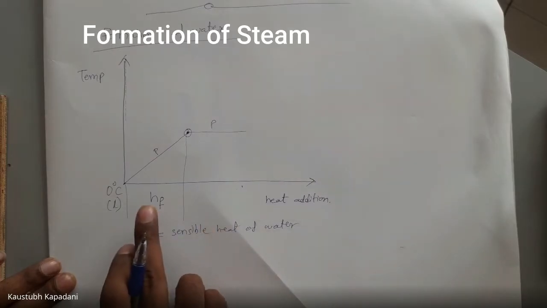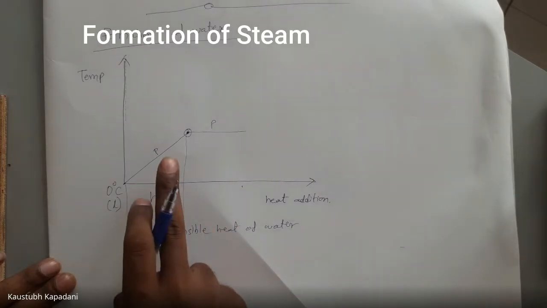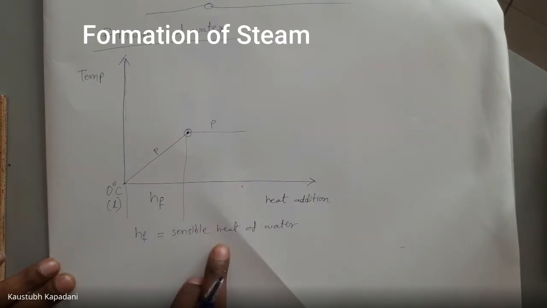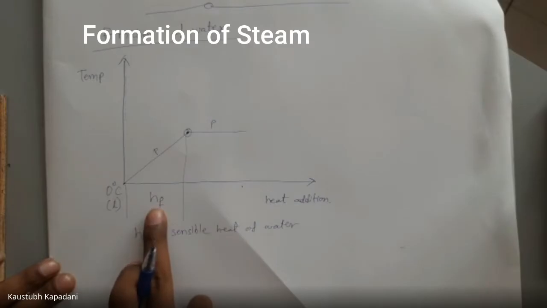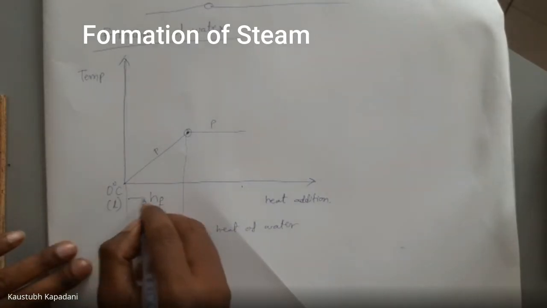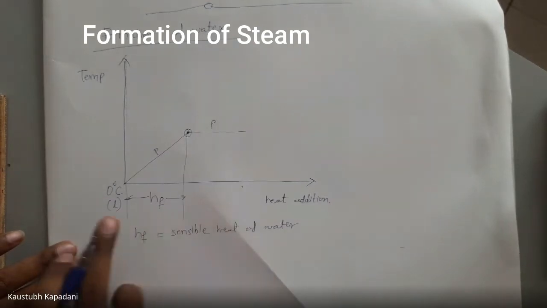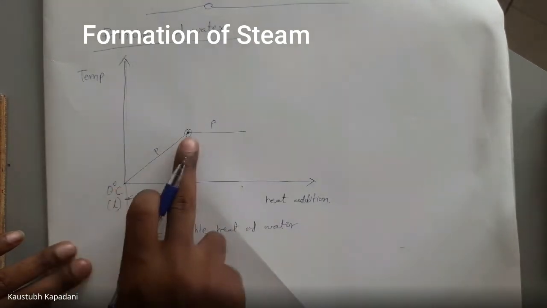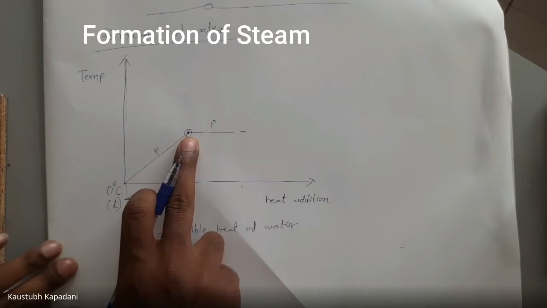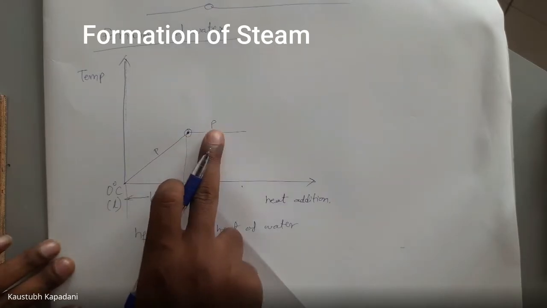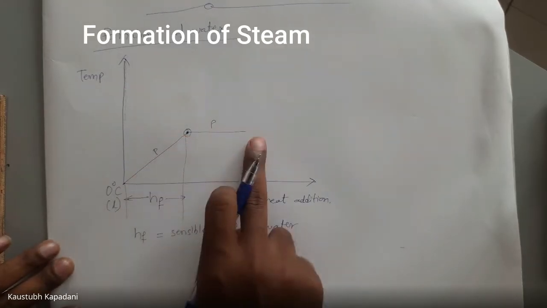When the temperature increases, we say it is sensible heat. When the phase changes, we say it is latent heat. So when temperature increases, what have we provided? We have provided sensible heat. So this is HF, which is sensible heat. HF amount of heat is provided to increase temperature from 0 degrees Celsius to the boiling point or saturation point, at pressure P. This is a constant pressure line.